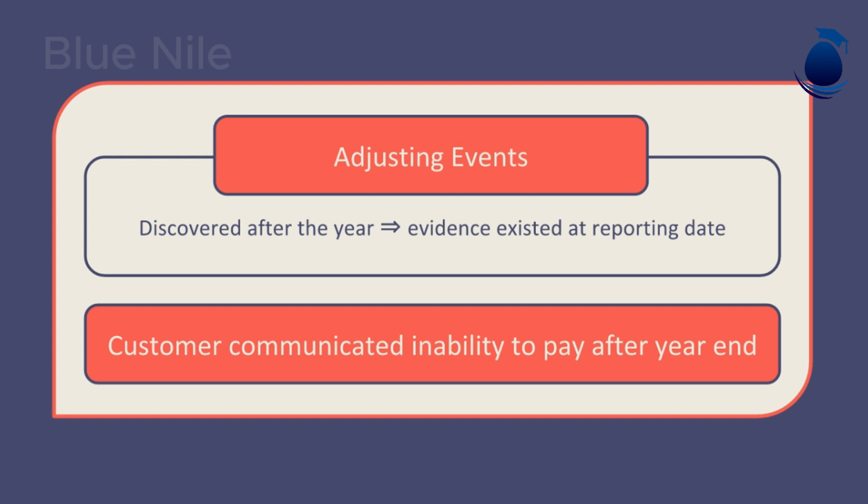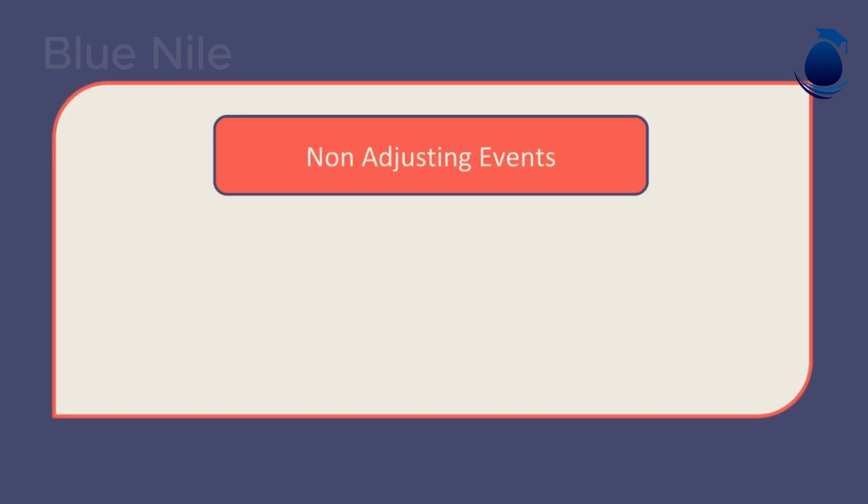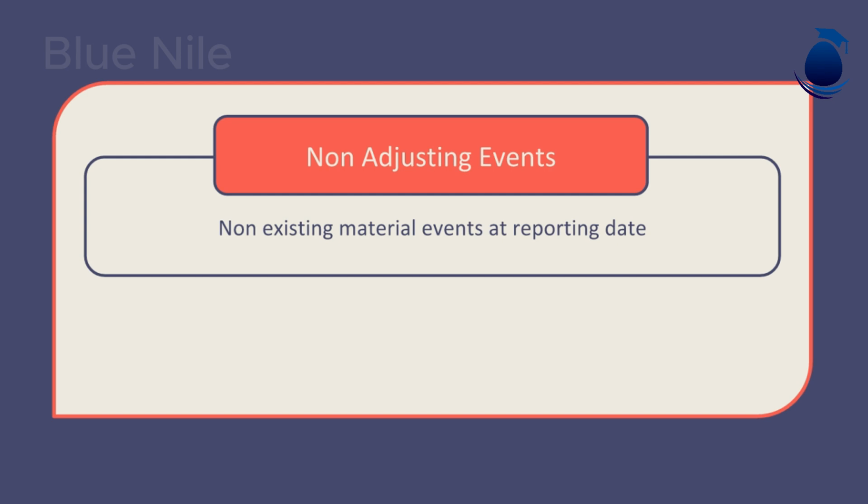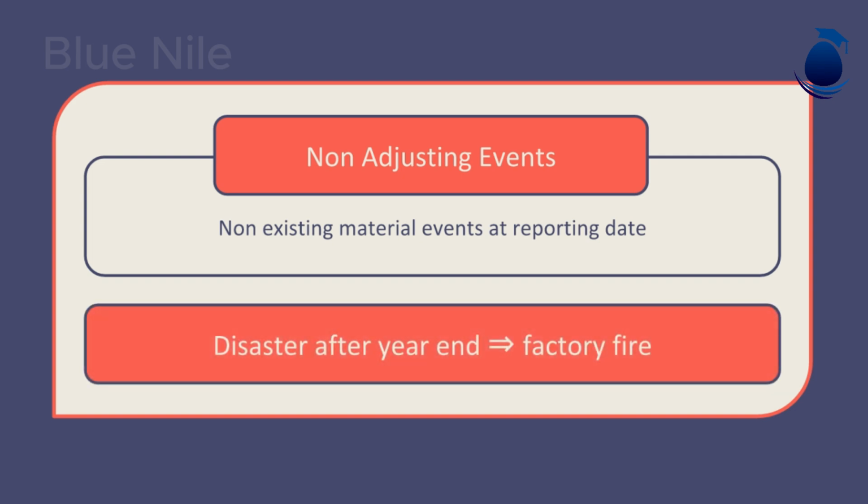The definition of non-adjusting events are material events where the conditions did not exist at the reporting date, but arose after. They are material enough to feel necessary to inform the users, and so should be disclosed in the financial statements. An example could be a disaster after the year-end, like a factory fire. This event would impact on future productivity, and so would be misleading not to inform the users of the financial statements. A disclosure note explaining the event and its impact would be required.